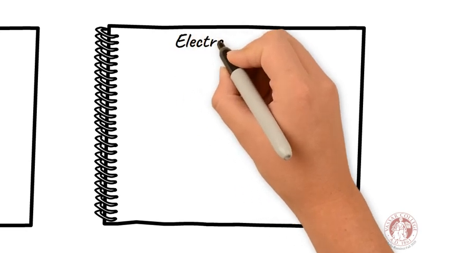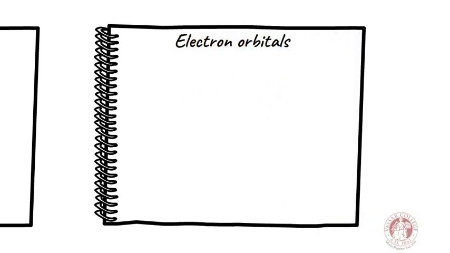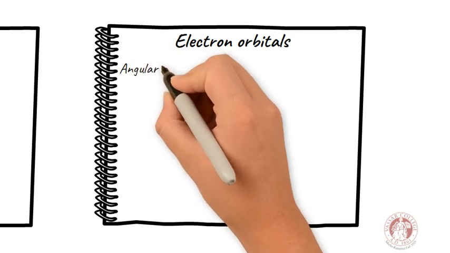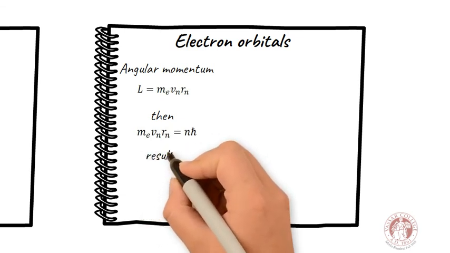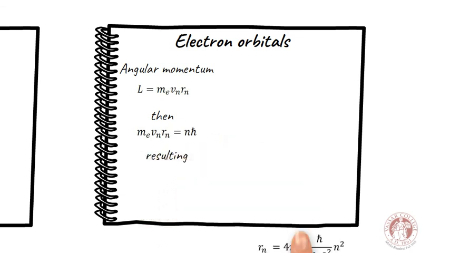Bohr's model also predicted the radius of the electron quantized orbitals. Let's calculate this radius. If we use the classical definition of the angular momentum and the second postulate, we get the following equation. Using some algebra, it can be seen that the orbital radius has this form.